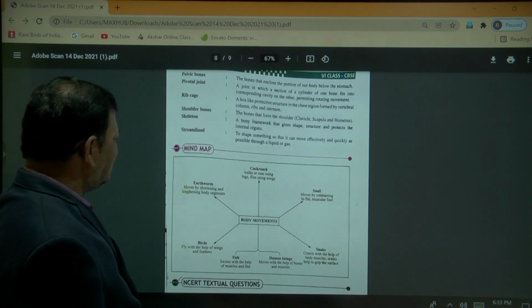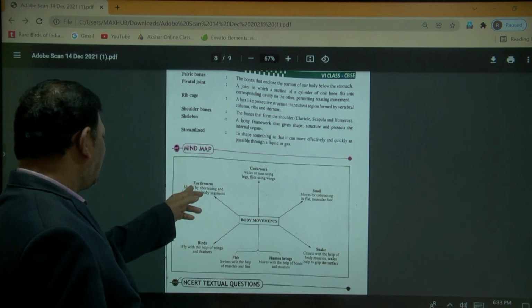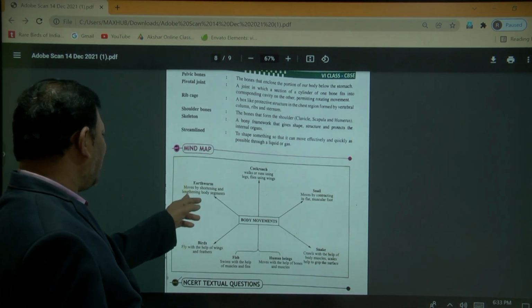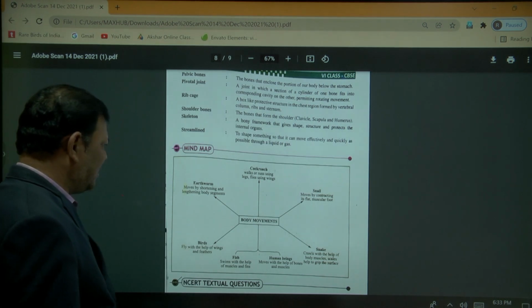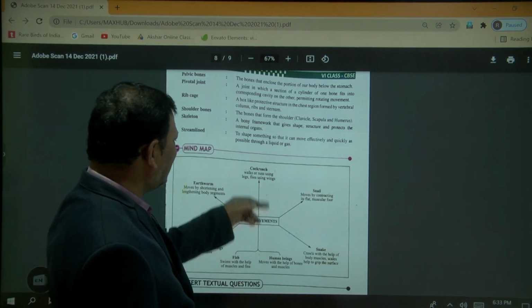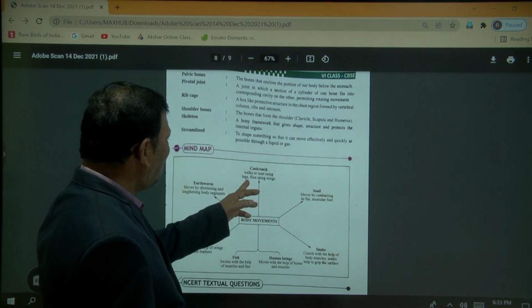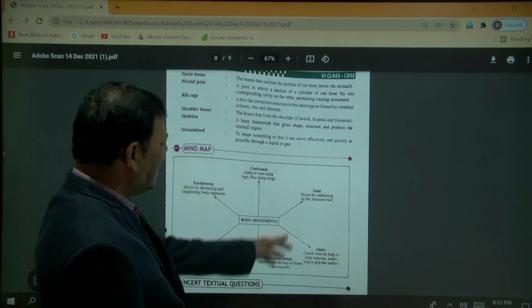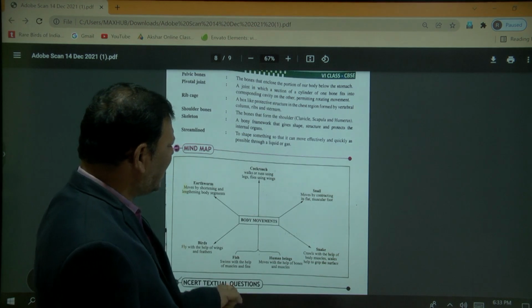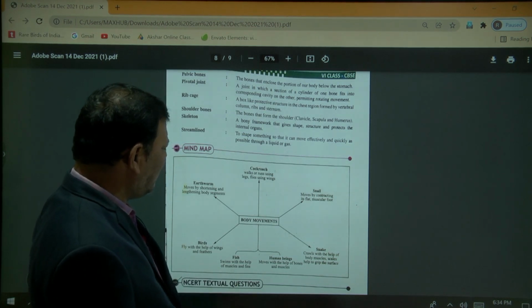Mind map: body movement. The earthworm moves by the shortening and lengthening of the body segments. Cockroaches can walk and run using their legs, and fly using wings. Snails move by contracting their flat, muscular foot.